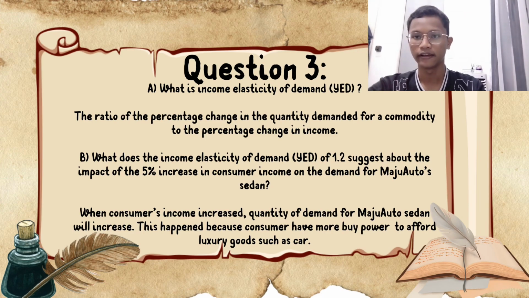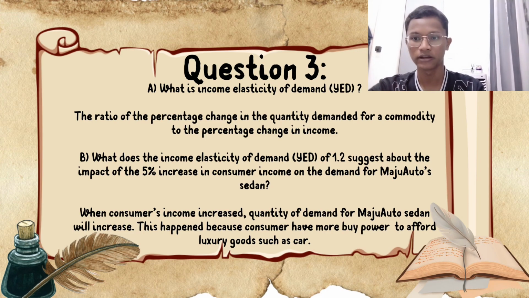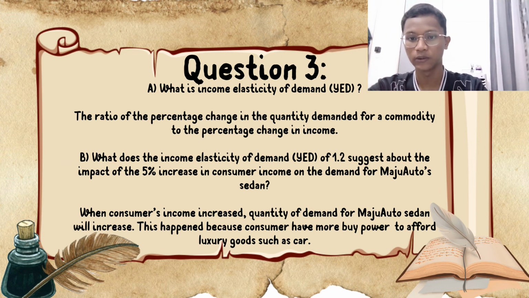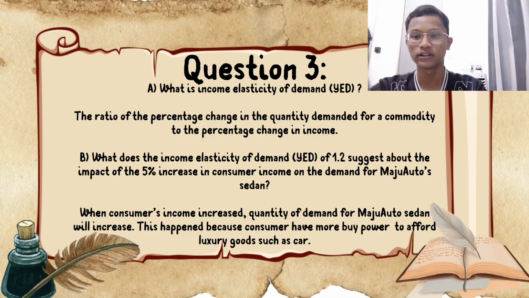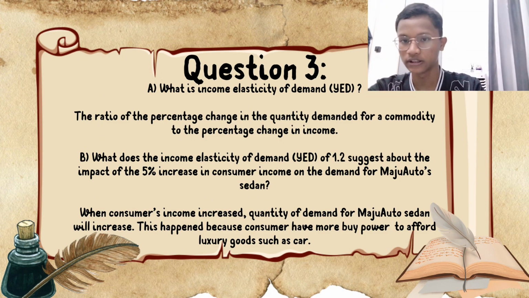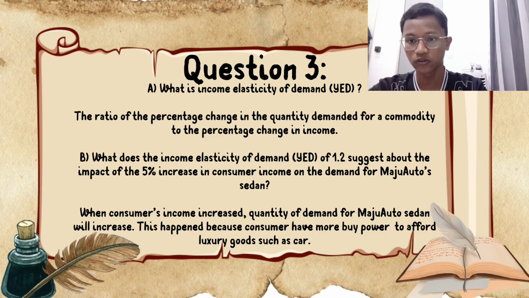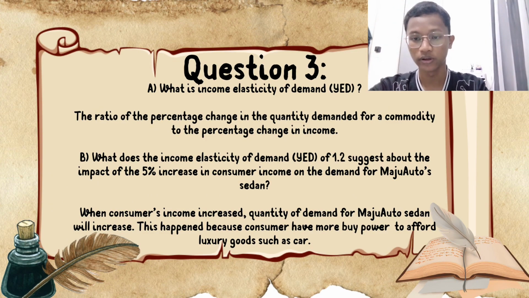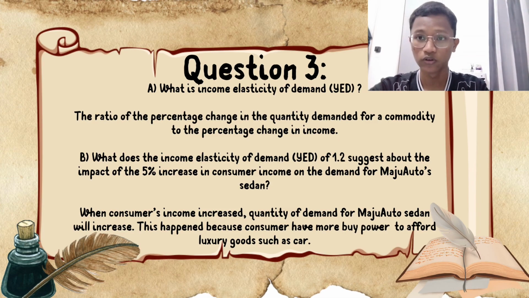For question 3A, what is income elasticity of demand? The meaning of income elasticity of demand in our slide is the ratio of the percentage change in the quantity of demand for a commodity to the percentage change in income. Basically, it is calculated to determine the type of a particular good, whether it is an essential good, normal good, luxury good, or inferior good.